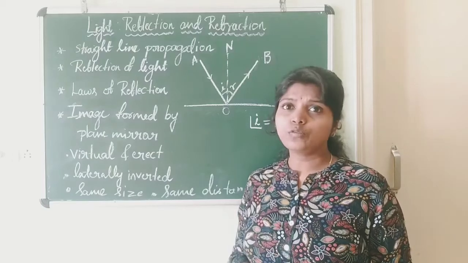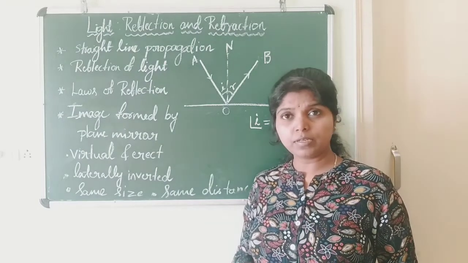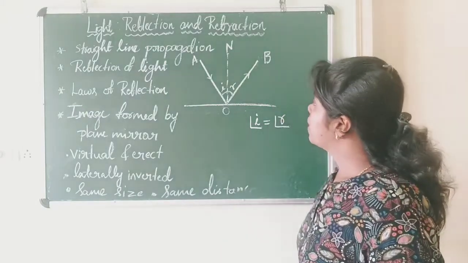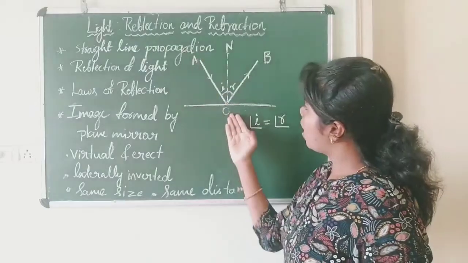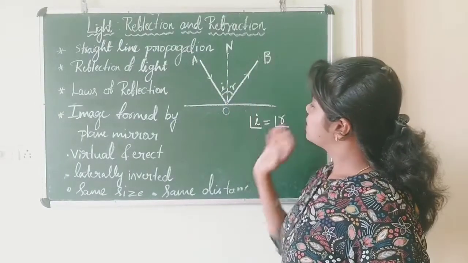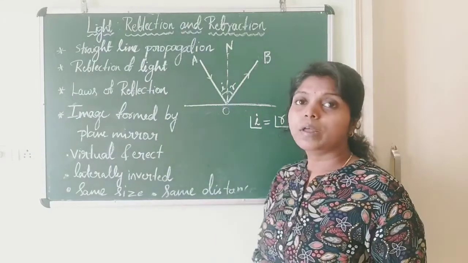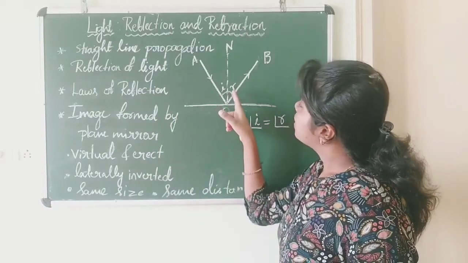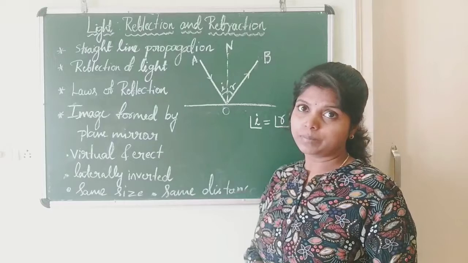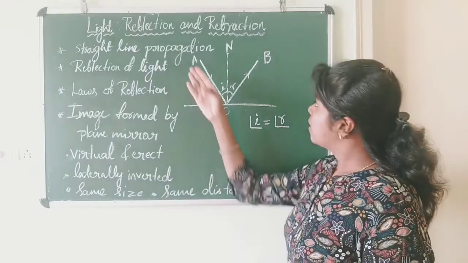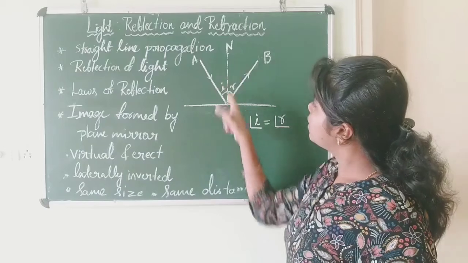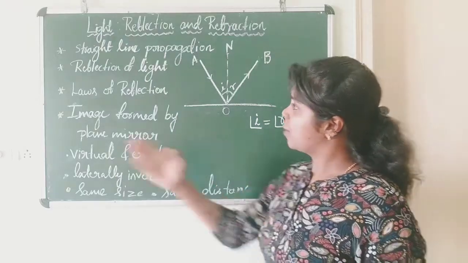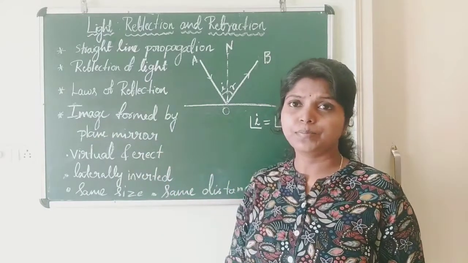When light is allowed to fall on certain substances such as mirrors, most of the light gets reflected back. It has two laws. Let us consider AO as the incident ray, OB as the reflected ray and ON as the normal drawn at the point of incidence. Here, the angle of incidence is always equal to the angle of reflection. And the next law says the incident ray, reflected ray and normal drawn at the point of incidence all lie on the same plane.